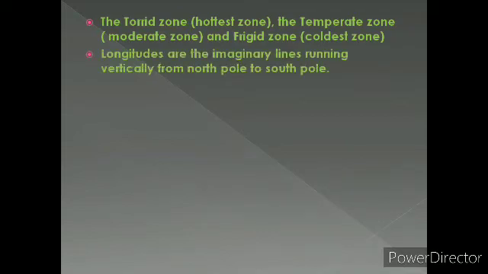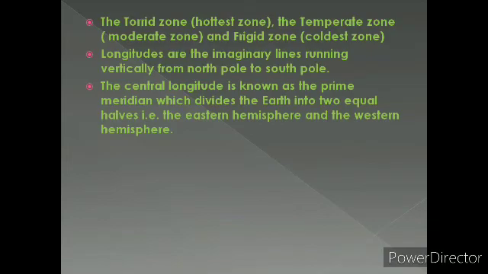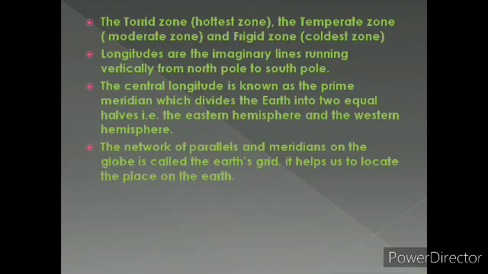Longitudes are the imaginary lines running vertically from North Pole to South Pole. The central longitude is known as the prime meridian, which divides the earth into 2 equal halves, that is the eastern hemisphere and the western hemisphere. The network of parallels and meridians on the globe is called the Earth's grid. It helps us to locate the place on the earth.